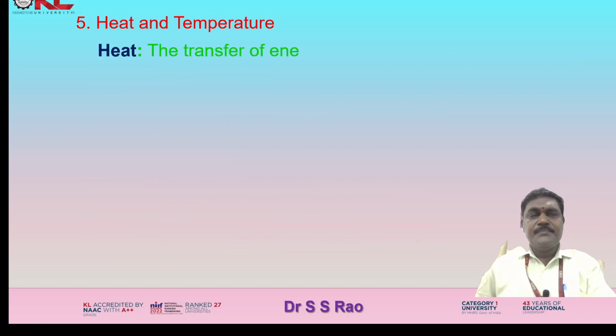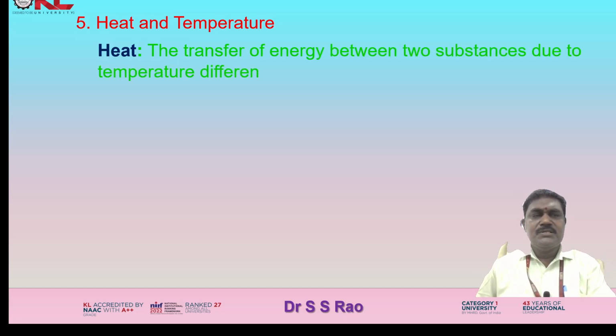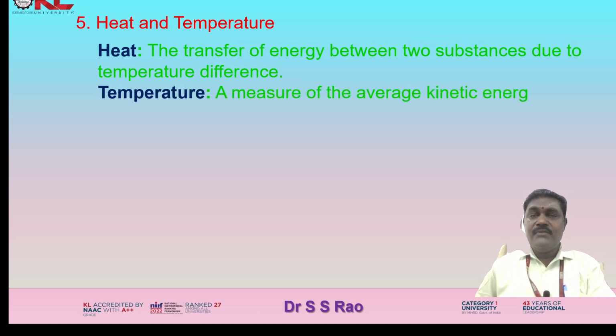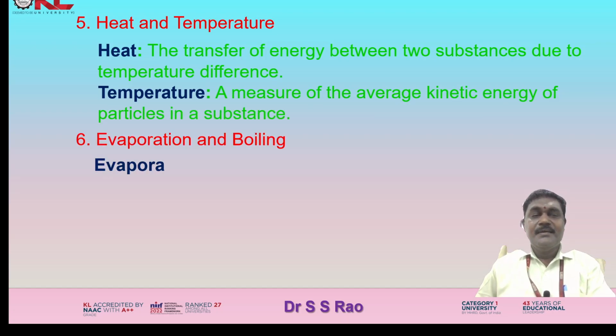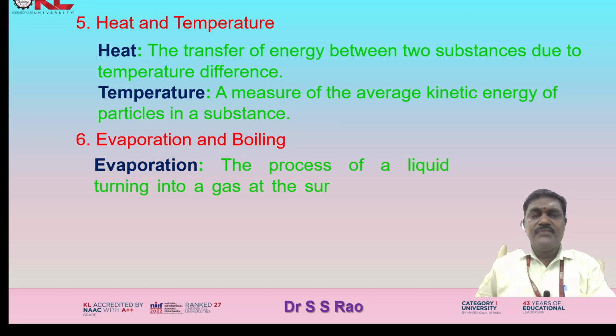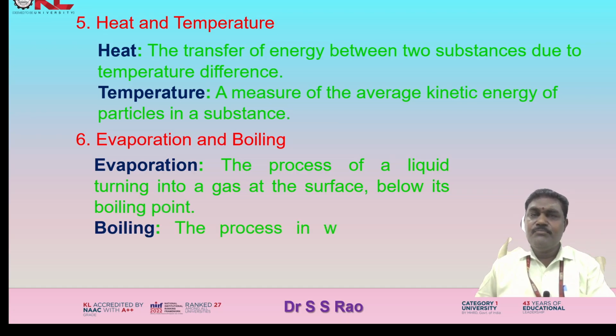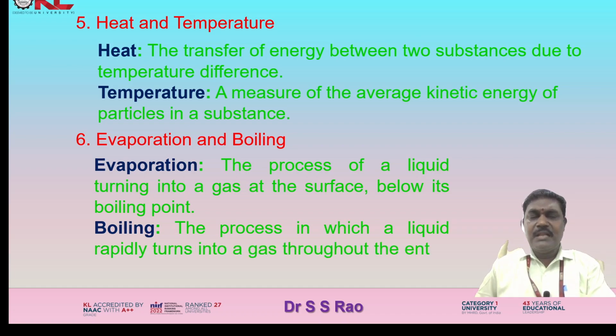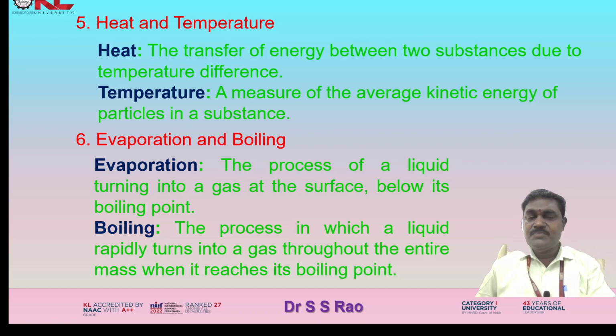Heat and temperature. Heat, the transfer of energy between two substances due to temperature difference. Temperature, a measure of the average kinetic energy of particles in a substance. Evaporation and boiling. Evaporation, the process of a liquid turning into a gas at the surface below its boiling point. Boiling, the process in which a liquid rapidly turns into a gas throughout the entire mass when it reaches its boiling point.